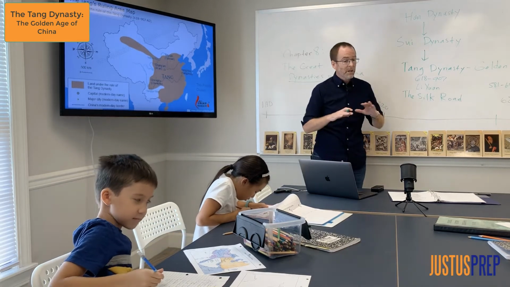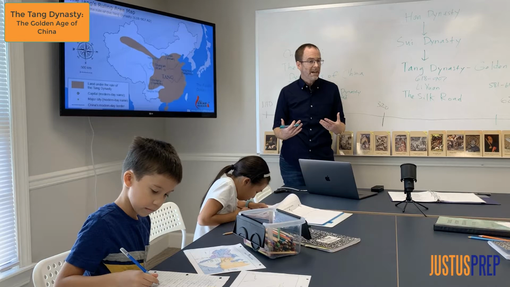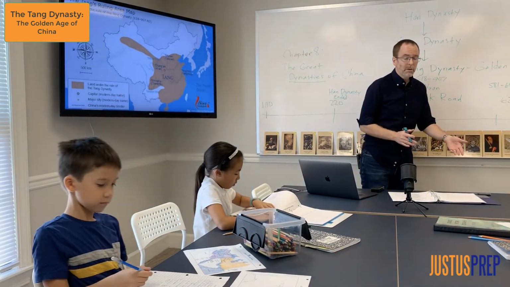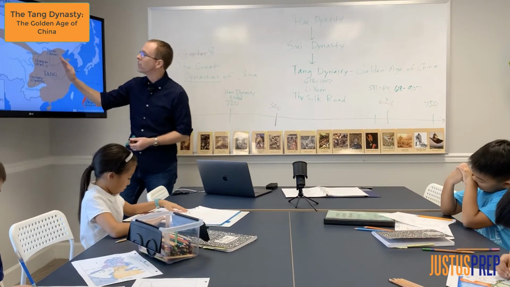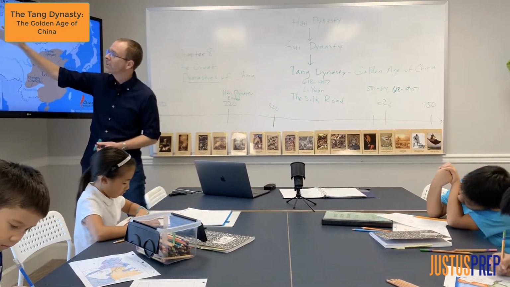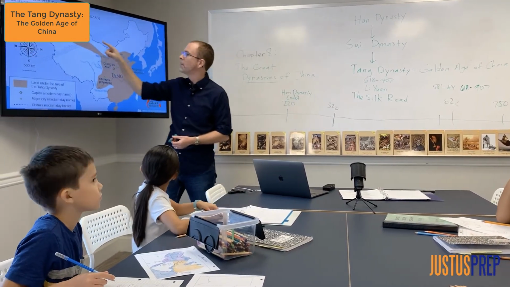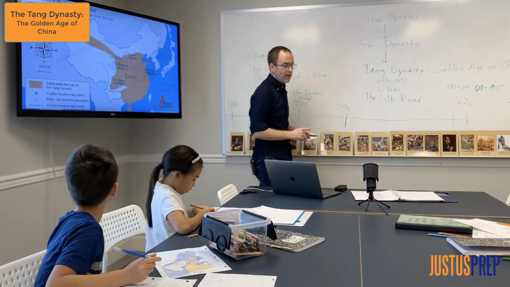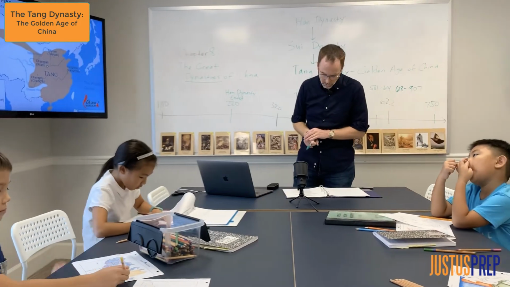Exactly. So China was very famous for making silk. They had a way to make it that nobody else could do, and so many countries in the West wanted silk. The Silk Road was an area that would go past the Gobi Desert and the Himalaya Mountains to allow people to move silk back and forth and other goods as well. So at this time, China was working to control that.